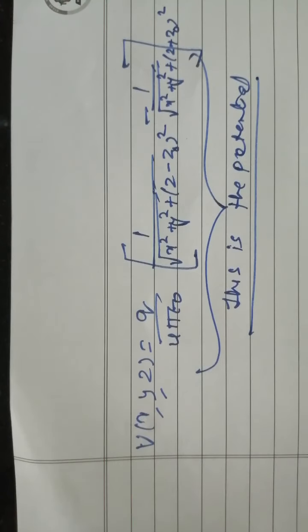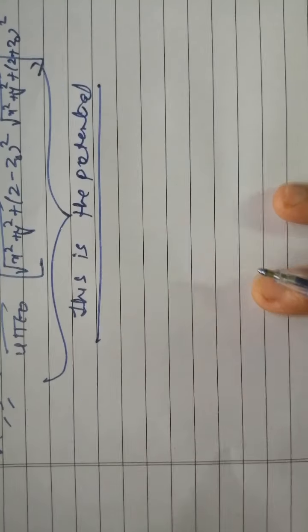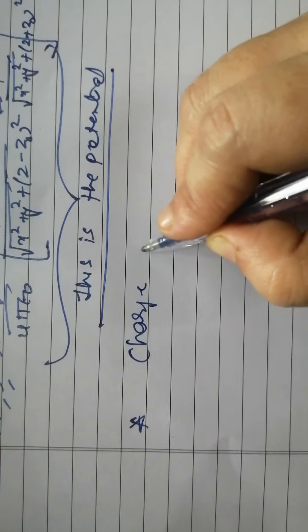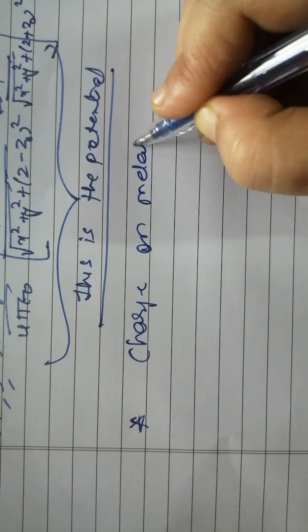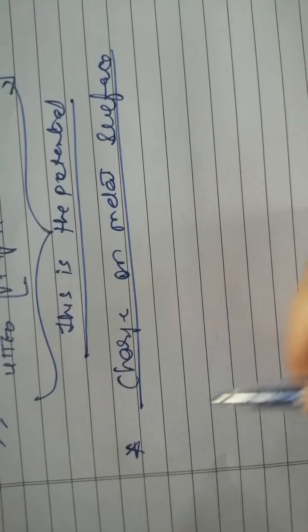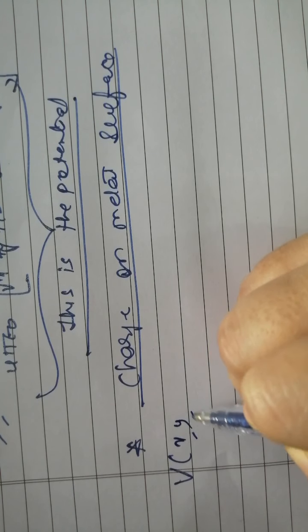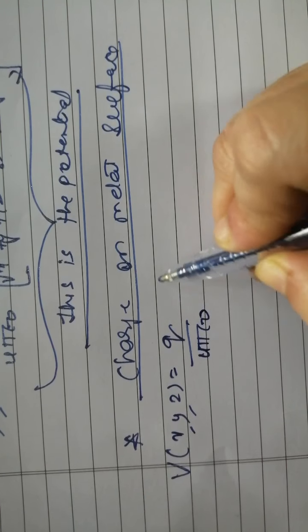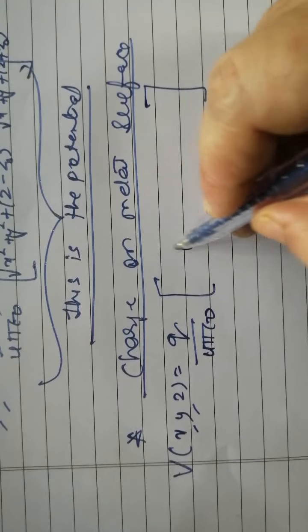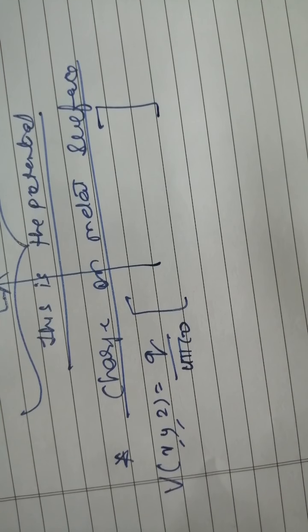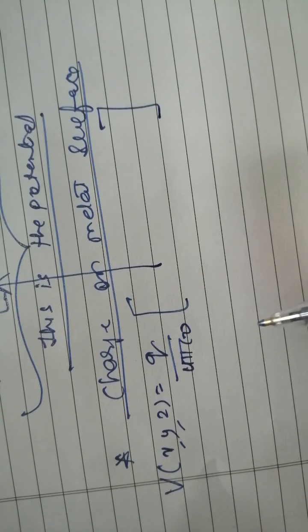If you know the potential, you can find the electric field. So let us find the electric field. For a charge on a metal surface, V of x, y, z, a similar equation we will write: Q divided by 4 pi epsilon naught, the same equation as above, only we are going to replace x square plus y square with coordinate s.